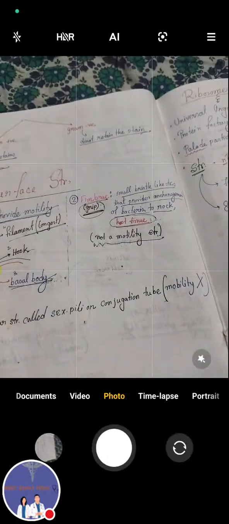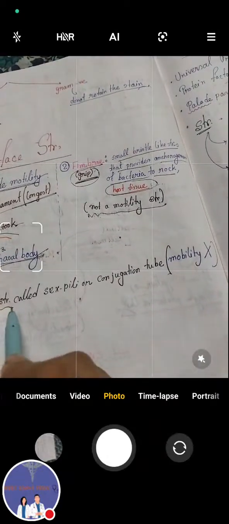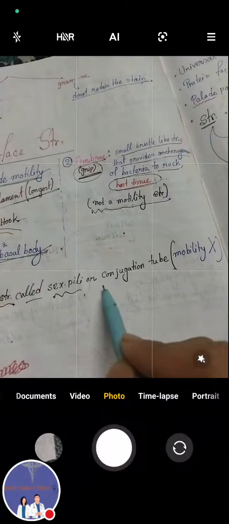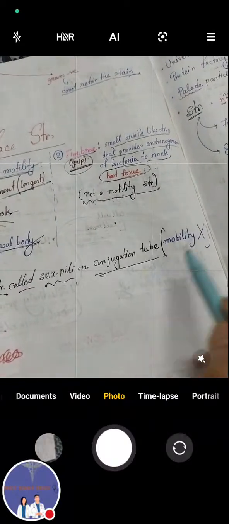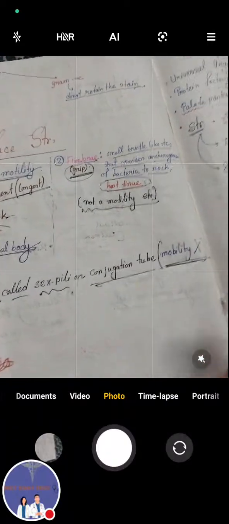Now let's talk about pili. It is made of pilin protein. It is a tubular structure called sex pili or conjugation tube, and it does not help in mobility.